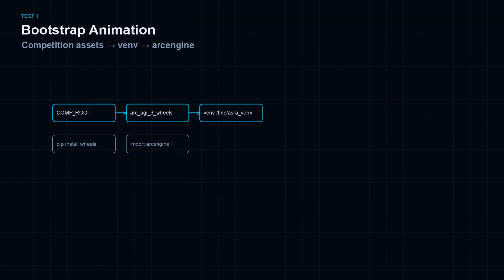Environment variables set operation mode to competition. Recordings dir, environments dir, and ASRA agents root. Import rsengine and arc_agi confirms the runtime is ready. This mirrors exactly what scoring expects.